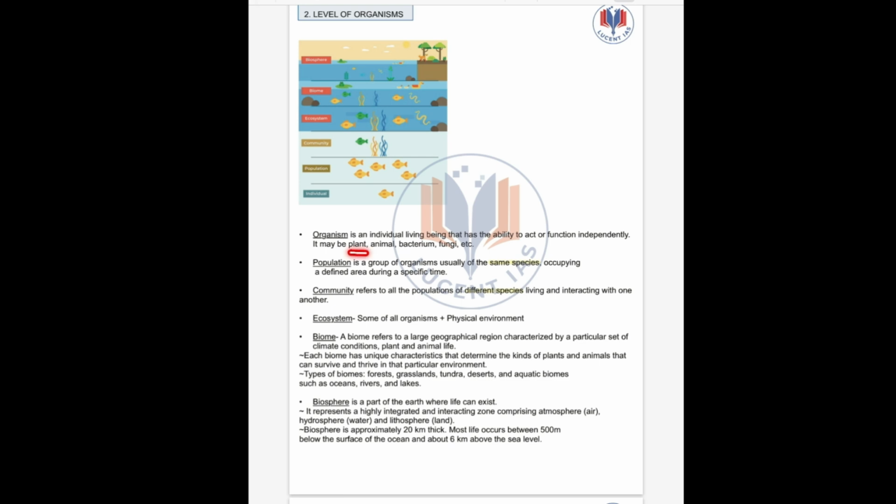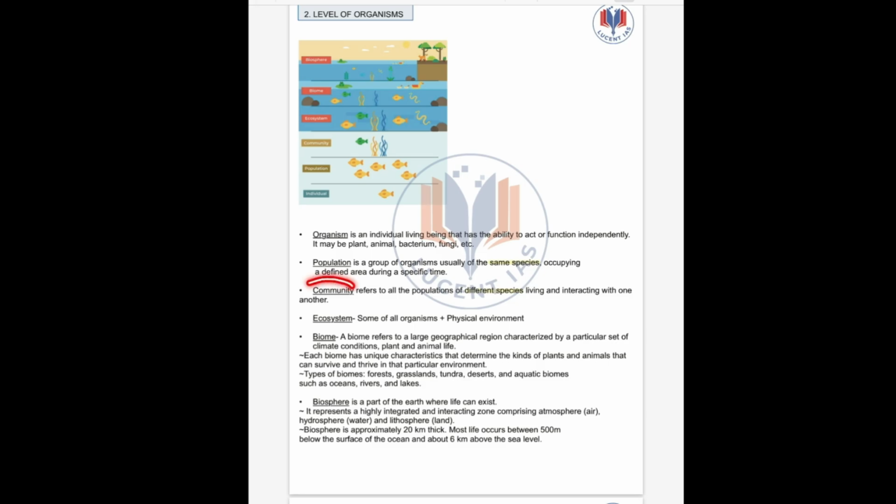It may be a plant, animal, bacteria, etc. As given in the figure, let us consider a fish. This is an individual because it has the ability to act or function independently. Next up we have population. Population is a group of organisms, usually of the same species, occupying a defined area. If the same species are present in a particular area, this is called a population. For example, population of fish.